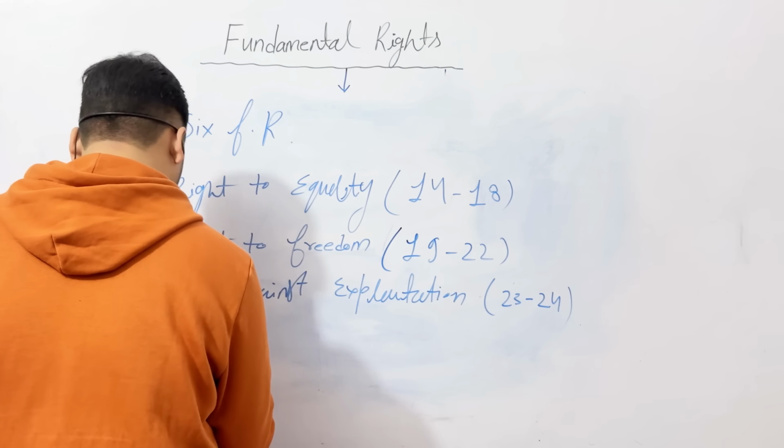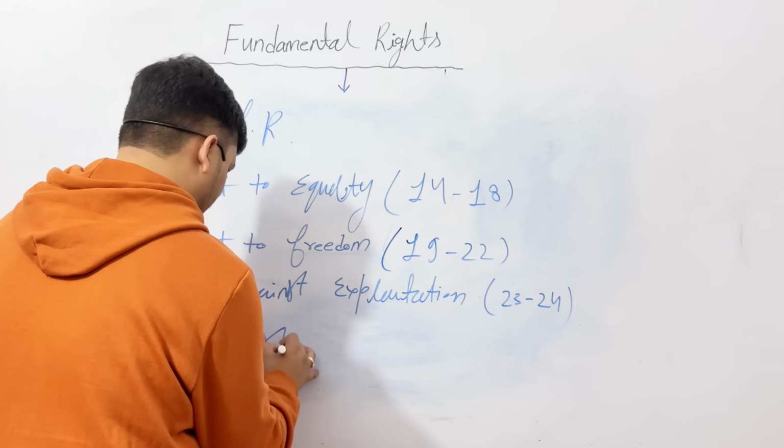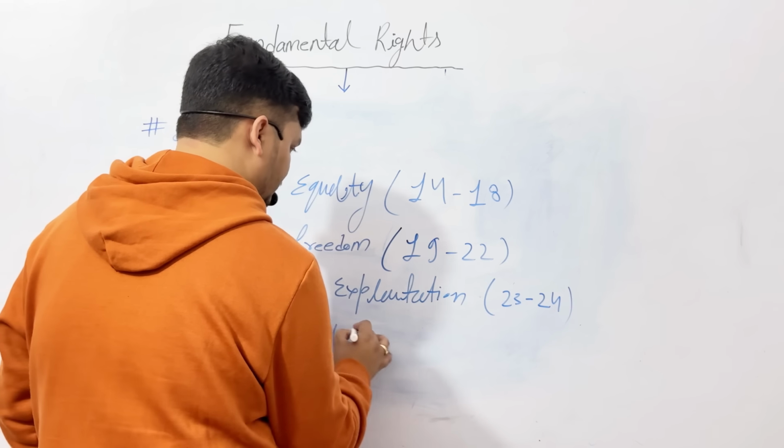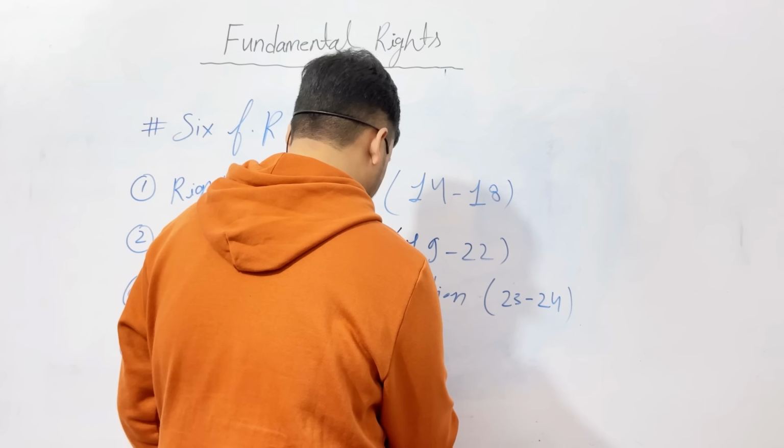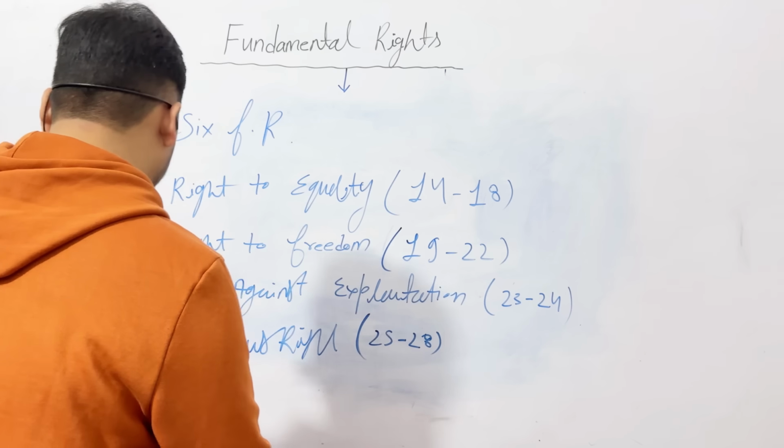Next are religious rights, Articles 25 to 28. Next are educational rights.